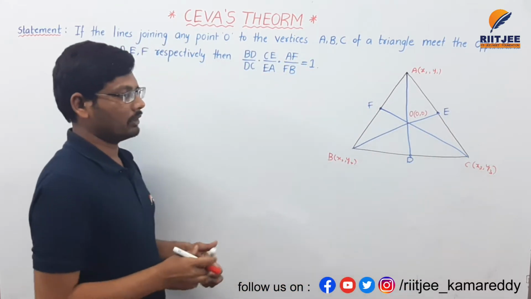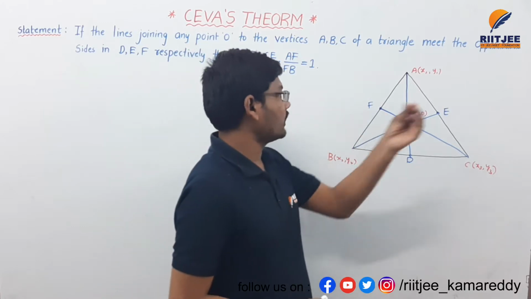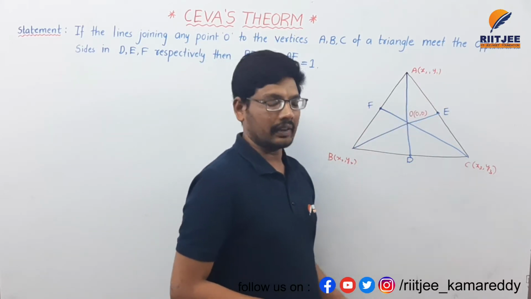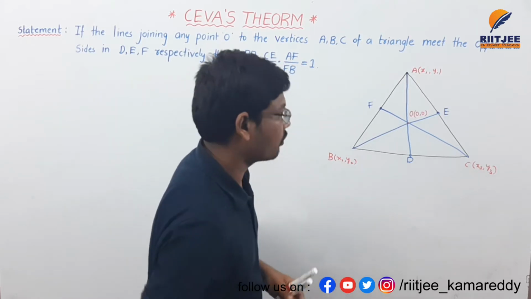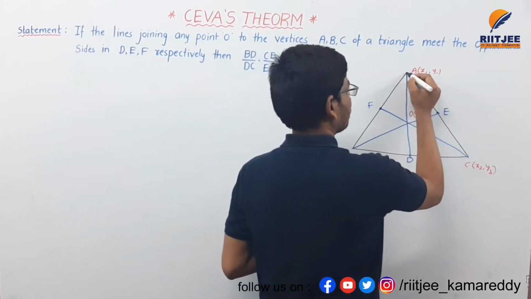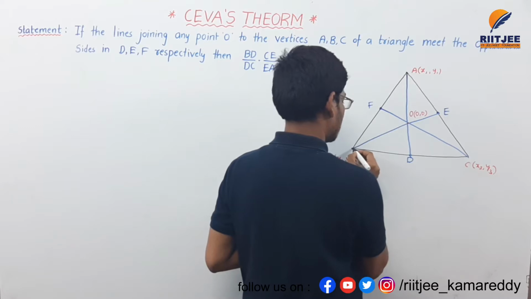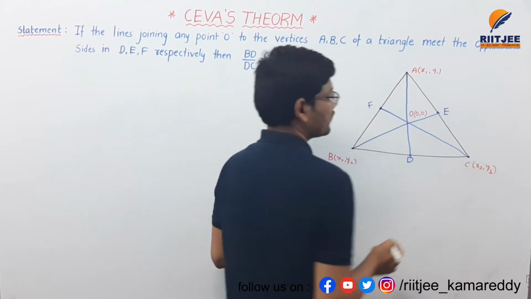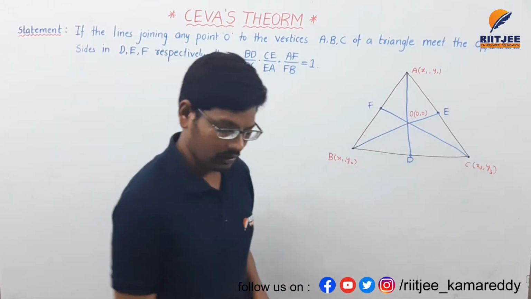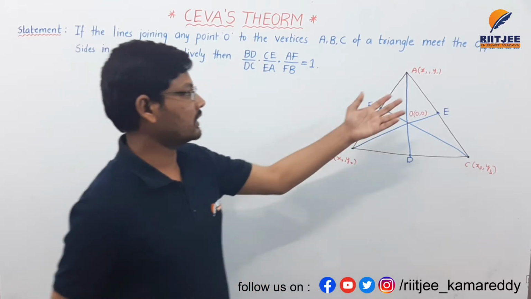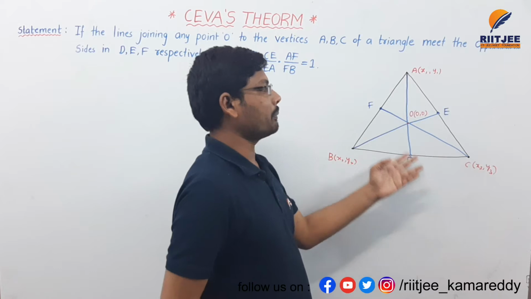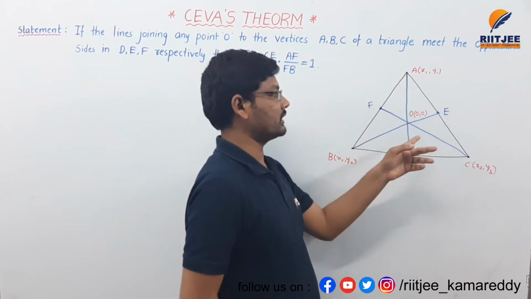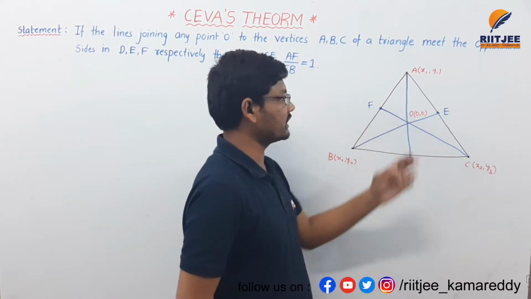If you look at the diagram, ABC is a triangle, and this is vertex A, this is B, and this is C. There are three vertices here, and from these three vertices I am drawing medians. The point of intersection of the medians is considered the origin, that is 0 comma 0.